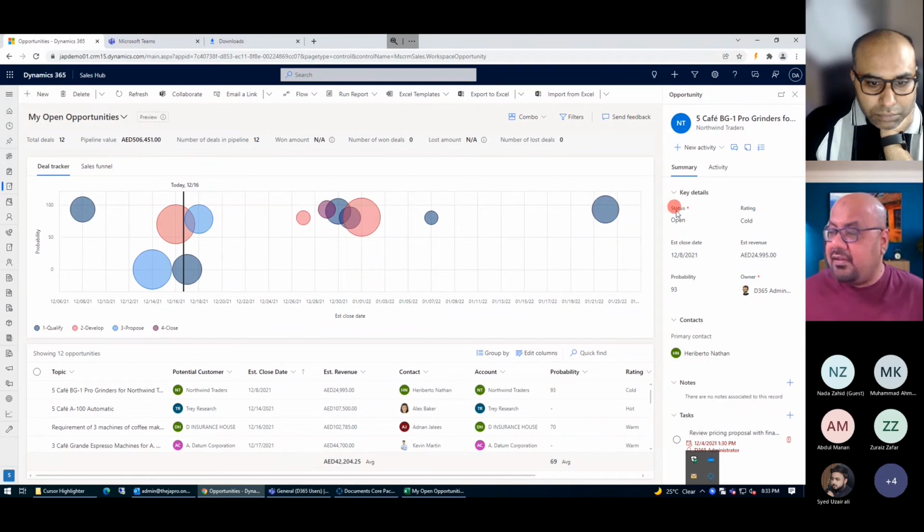I can see it is still open, the rating of that particular opportunity, when we were expecting to close it, what the worth was, who owned it, and what the probability was, and I can track the information here. I can see the notes, I can see the tasks, and I can manage it very easily from here.